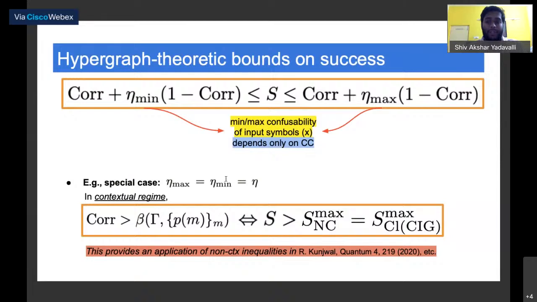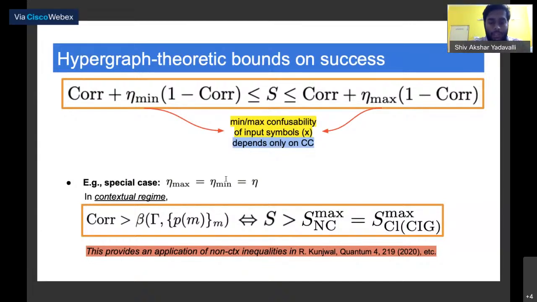Eta is the confusability probability of input symbols. It's the probability of Bob inferring x prime instead of x when Alice actually sent x. So it's the minimum confusability and the maximum confusability that is there.